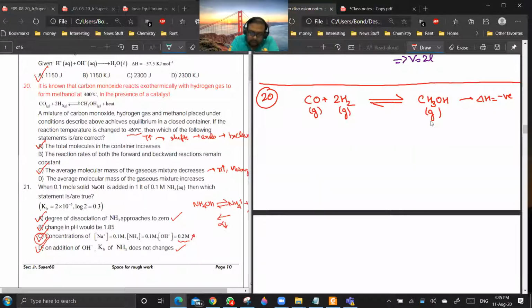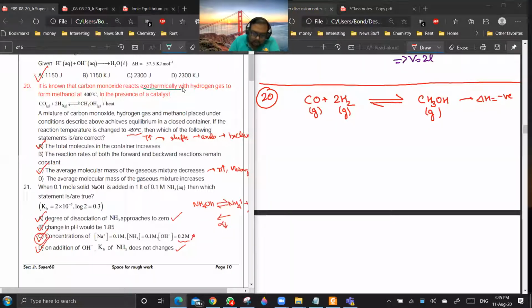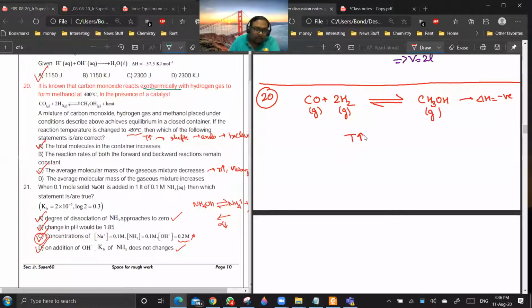Now you see, it is saying that the reaction is exothermic. They have written it here, and they are also saying that a mixture of carbon monoxide, hydrogen, and methanol is placed under reaction conditions, and the temperature is changed to 450. So what I am doing is increasing temperature. If I am increasing temperature, the reaction will shift in which direction? Towards the endothermic reaction, which is in the backward direction. So if it is in the backward direction, then what is happening? The number of moles is increasing.